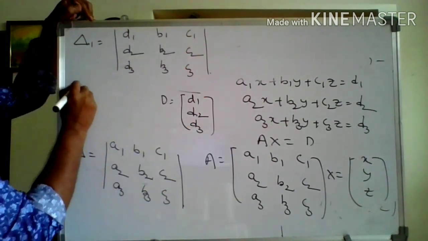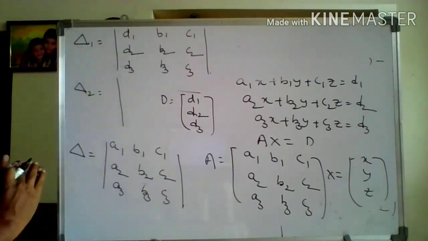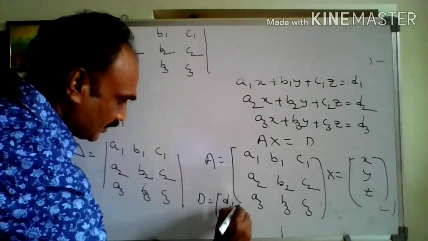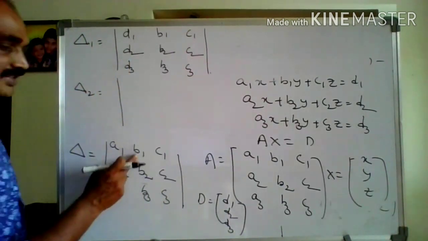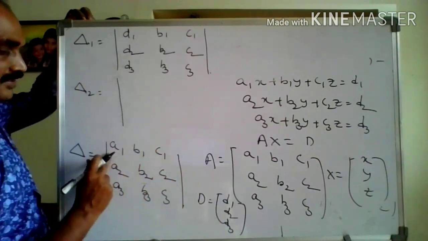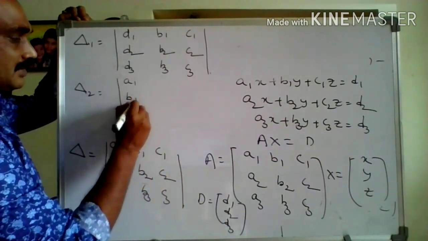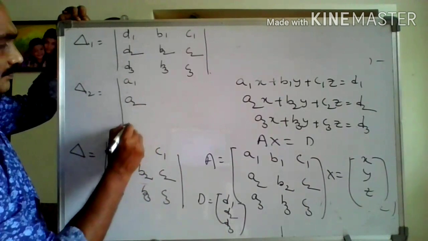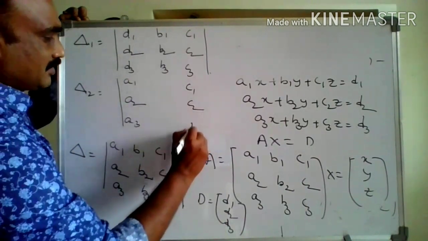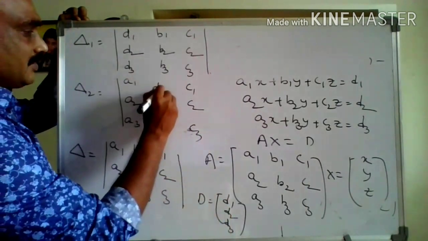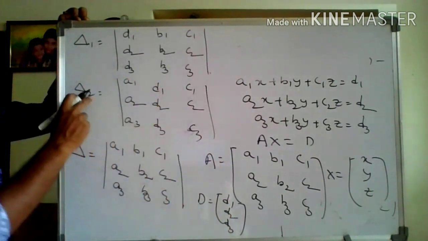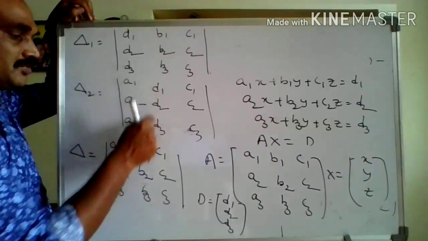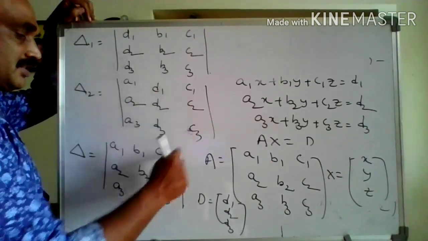Next, delta 2. In place of the second column, write the constants D1, D2, D3. First column and third column stay the same. So delta 2 is equal to the determinant of first column A1, A2, A3, second column constants D1, D2, D3, third column C1, C2, C3.